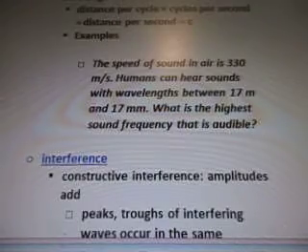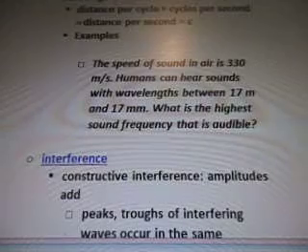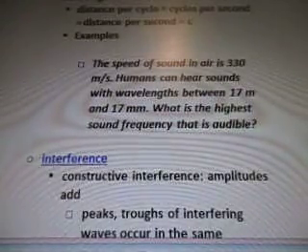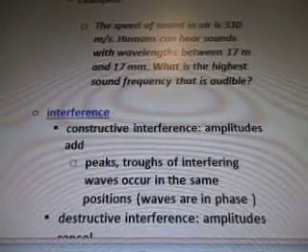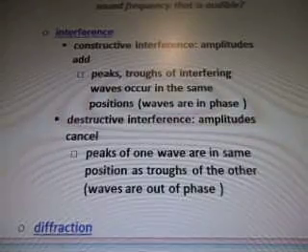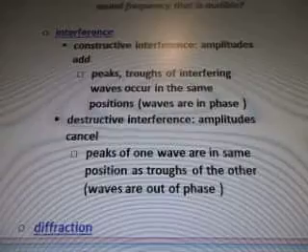Examples. The speed of sound in air is 330 m per second. Humans can hear sounds with wavelengths between 17 m and 17 mm. What is the highest sound frequency that is audible? Interference. Constructive interference is when amplitudes add: peaks and troughs of interfering waves occur in the same positions, so the waves are in phase.